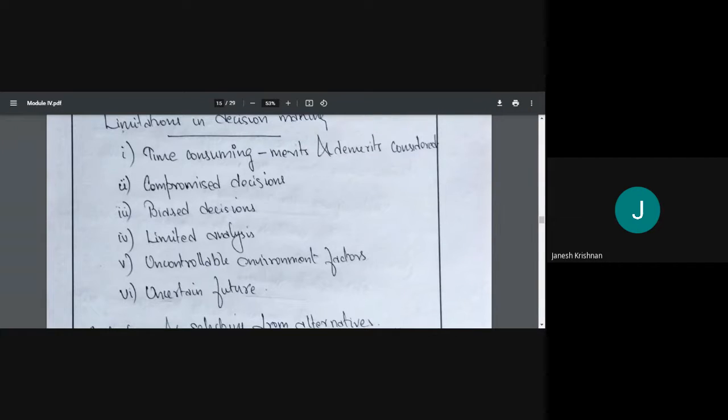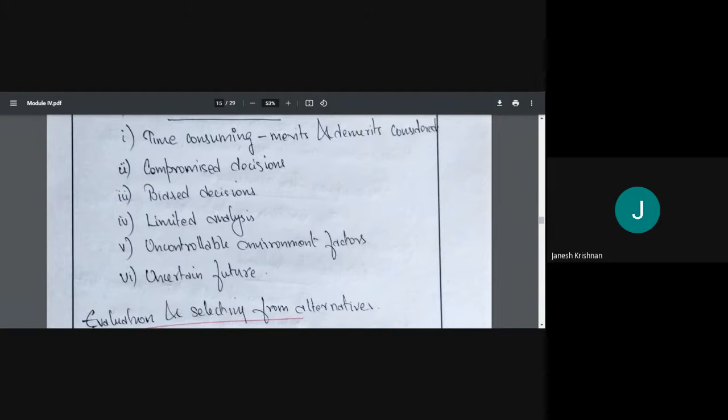Then uncertain future. Uncertain future means whenever we are deciding something, we are planning for the future. We are deciding for the future, right? And we do not know what will happen in the future. Say, for example, in our marriages, normally we'll be having friends, everyone, a 1,000-member party. But now, due to the COVID situation, the number has been reduced to 20 members. So decisions are made for the future, and we know the future is unpredictable. Clear?